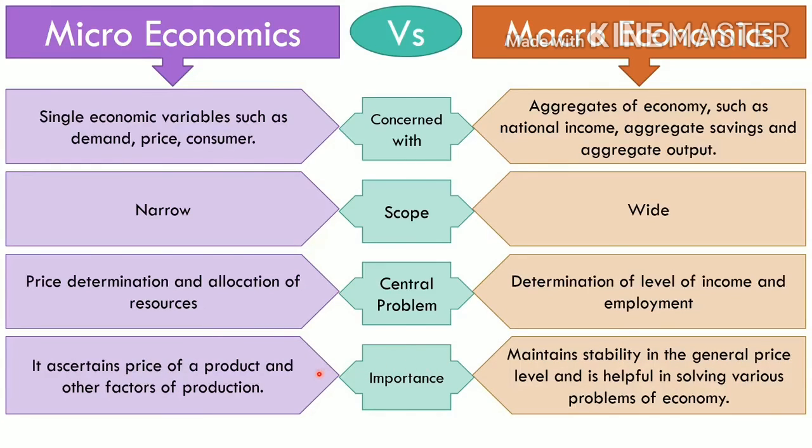Microeconomics ascertains the price of products and other factors of production, and macroeconomics maintains stability in the general price level and is helpful in solving various problems of the economy. So these are the importance of macro and microeconomics. We are studying a single unit in microeconomics. We are studying a large sector in macroeconomics.